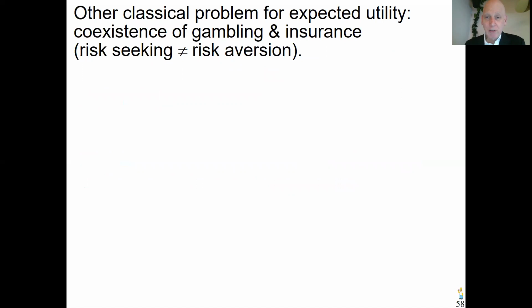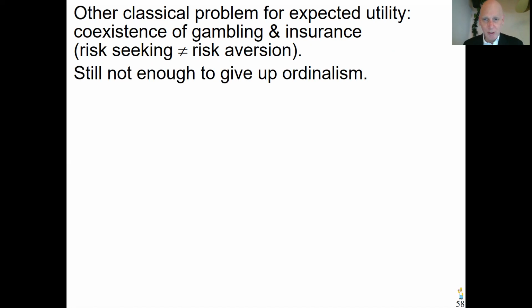For decision under risk, that is where the Allais paradox is relevant, there are all kinds of other problems known. If, for example, there's the coexistence of gambling and insurance. Many people gamble in the lottery industry, but they also take insurances for their possessions and other things. So then one thing is just risk seeking, the other is just risk aversion. It can be contradictory to each other. This has long time also been known as a paradox for the classical approach. And people didn't really know what to do about it.